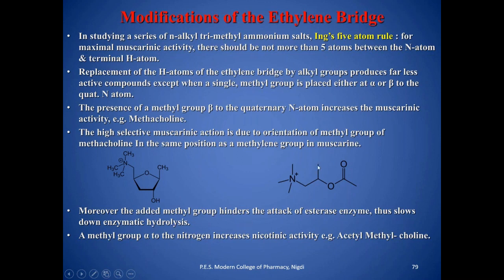This methyl interferes with the binding of the esterases and your drug, and that's why the hydrolysis diminishes and your compound stays active for a greater period in the particular synapse.